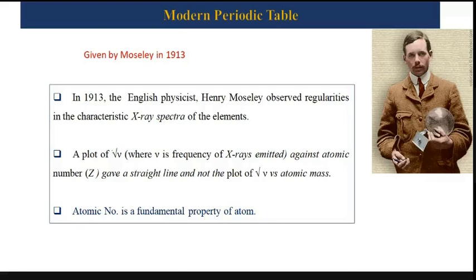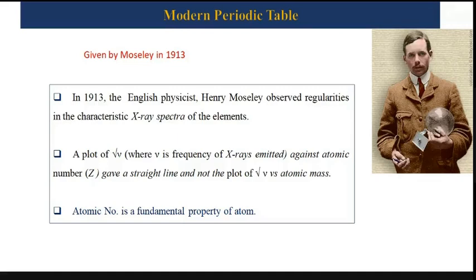Again, I would repeat, from his outcome he noted that the root of mu, where mu is the frequency of X-ray emitted, against the atomic number gave a straight line. However, the same pattern was not noted with respect to atomic mass.